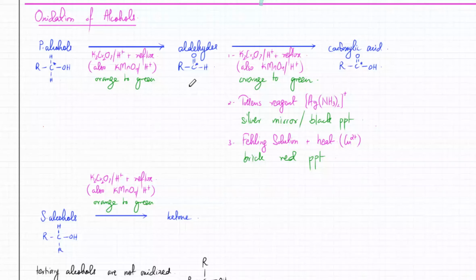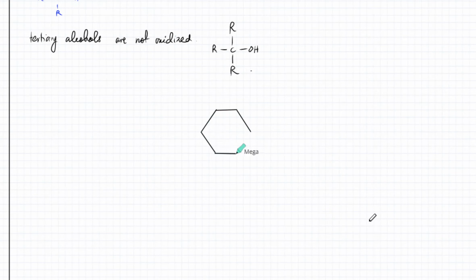So the first thing is that if you're given a molecule, you need to identify what type of alcohol it is. For example, if I draw a molecule, remember, this is not benzene. Benzene is a normal cyclic compound.